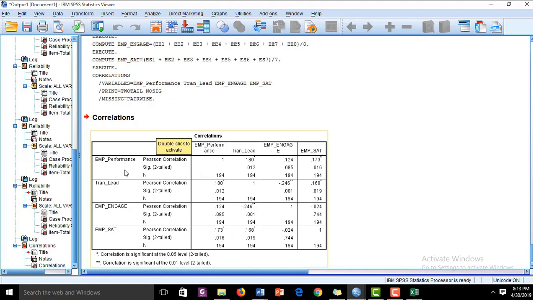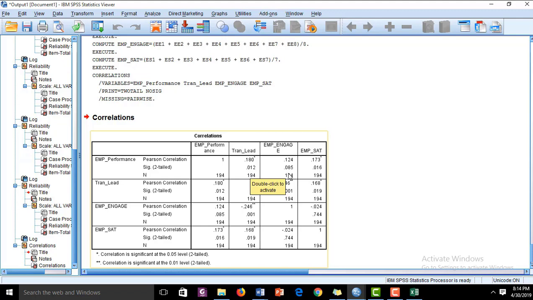So we have to see 2 things: first, that our independent variables are significantly correlated to the dependent variable, and secondly, that the correlation among the independent variables should not exceed the value of 0.85 or 0.9. Here we can see transformational leadership is significantly correlated with employee performance. The p-value is 0.01, which is much less than 0.05.